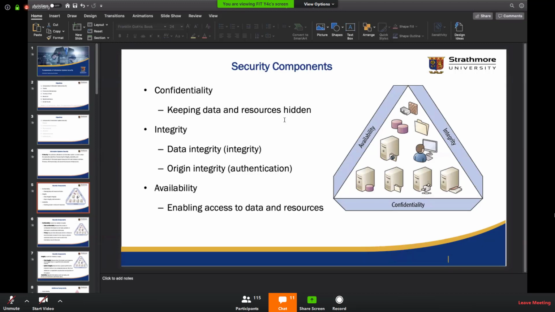Your data there is only available to you, but you should be able to access it whenever you need. So in such a system, we will focus more on confidentiality and availability, and integrity will more or less be making sure that no one with only student access can modify the data.